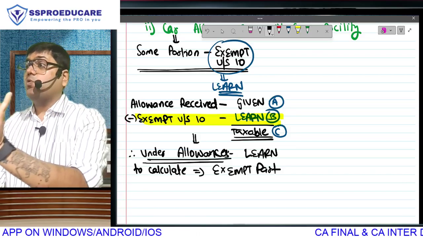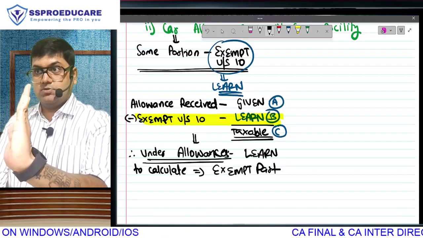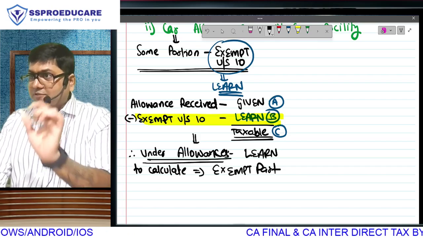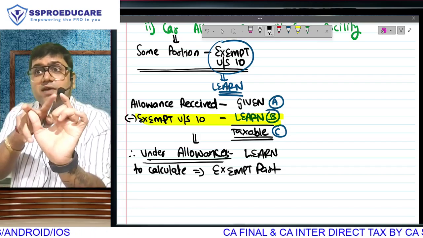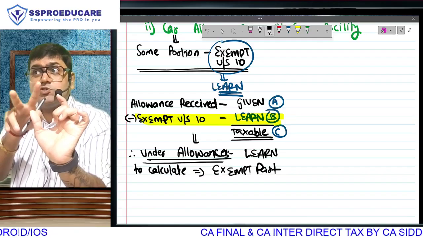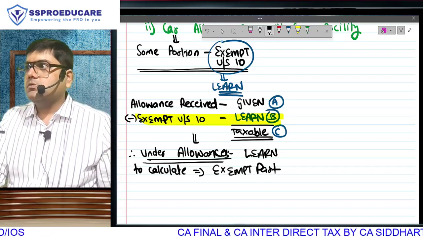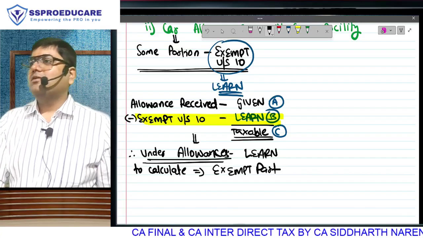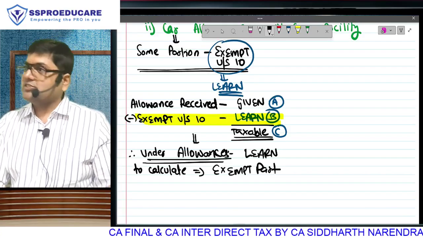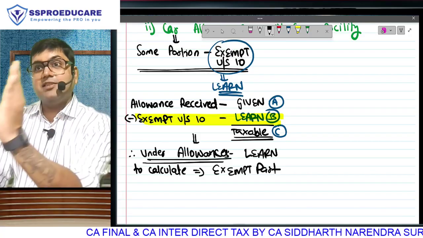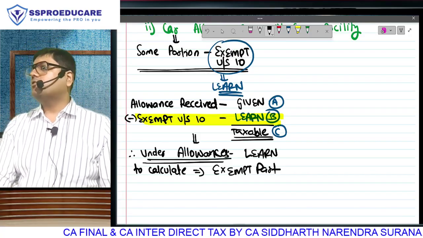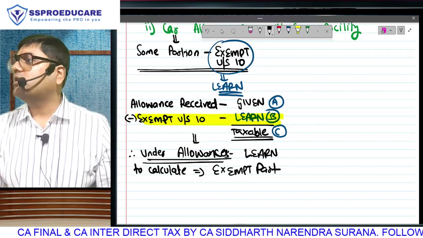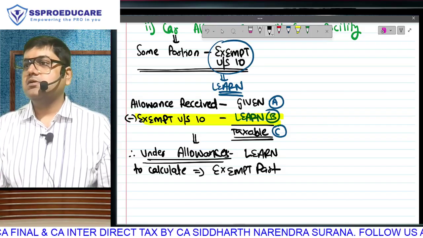Means every time you are solving a question on allowances, so this is the conclusion. You will solve the entire sum. By putting in effort, you will get a final answer. That final answer of that question is not what you write in the outer column, because that is the exempt portion. Subtract that amount in the inner column from the amount which is received, which will be given to you in the question, and the balancing figure will go in the outer column. But our target is to learn to calculate the amount which is exempt, that is where we will get marks.